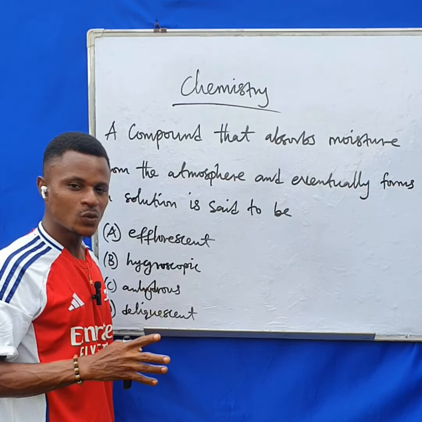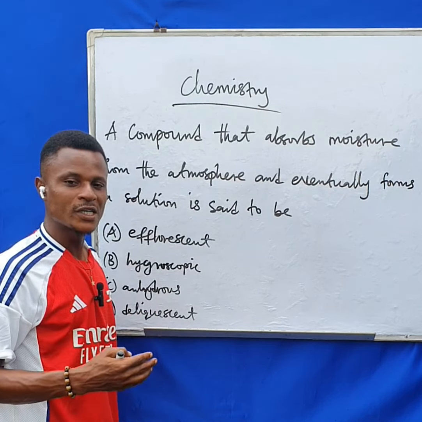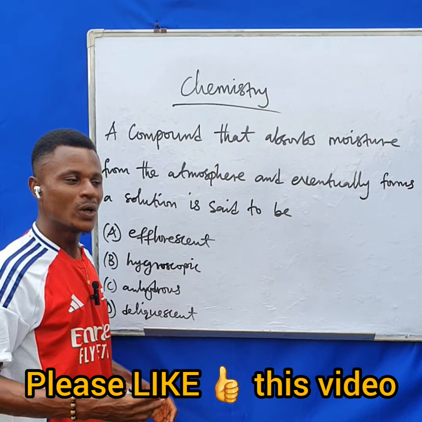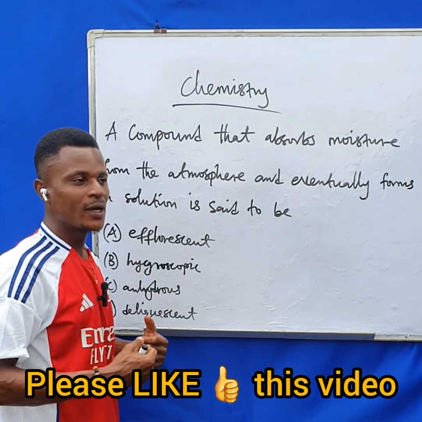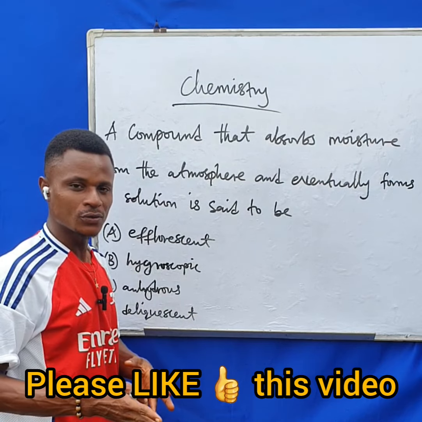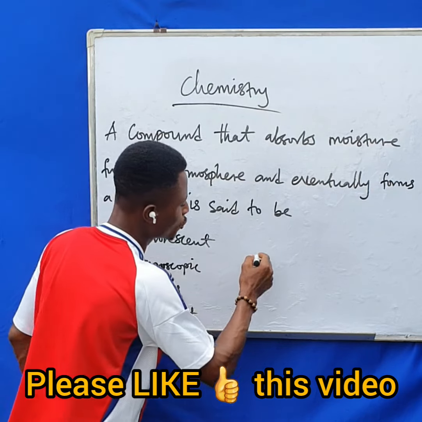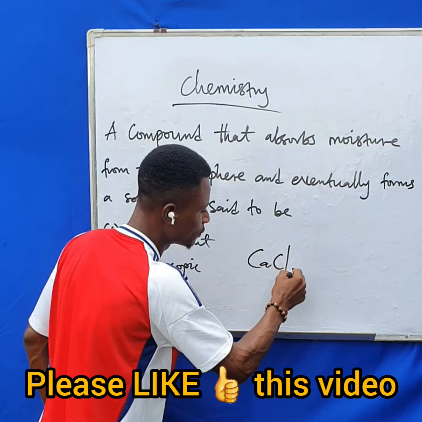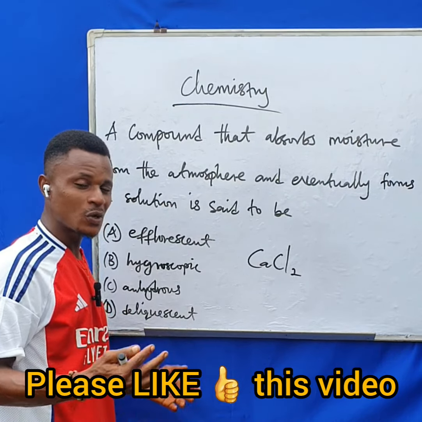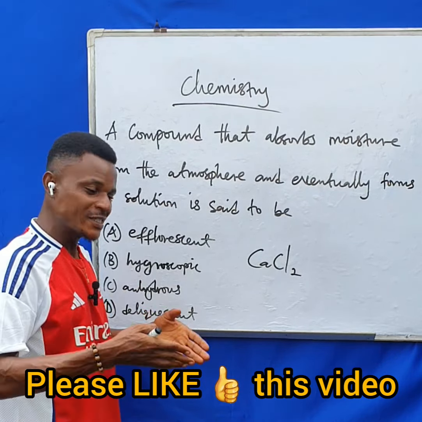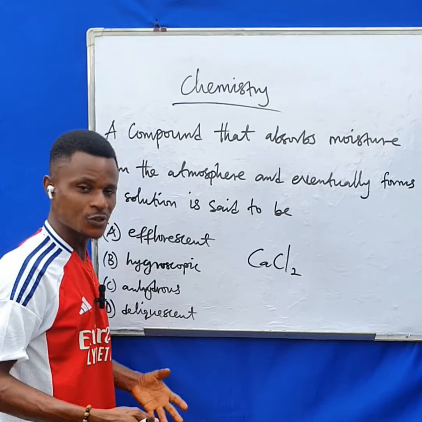Before I tell you the answer to this question, let me give you an example of a substance in which, when you expose it to the atmosphere, it will absorb moisture from the atmosphere and then dissolve in it to form a solution. Example of such substance is calcium chloride. If you expose calcium chloride to the atmosphere, it will absorb moisture from the atmosphere and then dissolve in that moisture to form a solution.